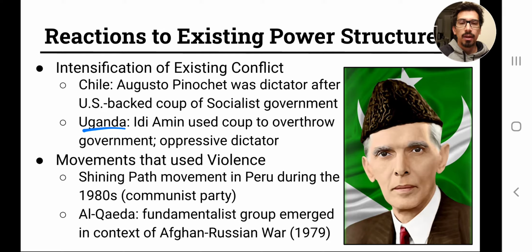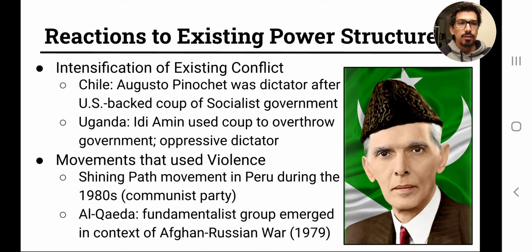There was some turmoil going on already, and Amin just used the situation and also the realization that he was about to get arrested for money laundering and other economic corruption. He used a coup to overthrow that government and became a highly oppressive dictator. And then a couple of other movements emerged that were definitely not just an escalation or an intensification of the conflict, it was actual violent movements.